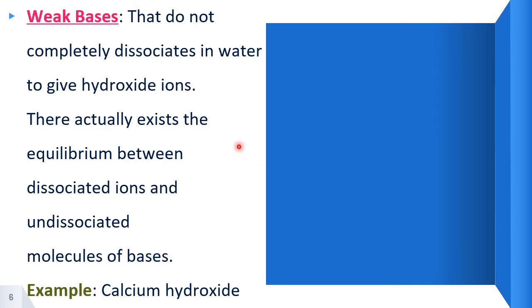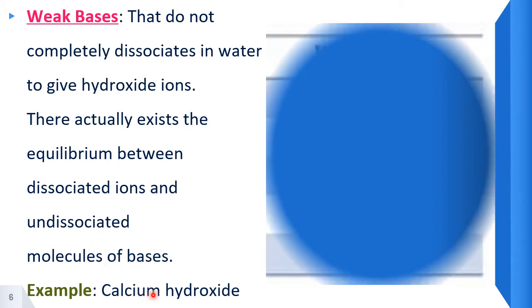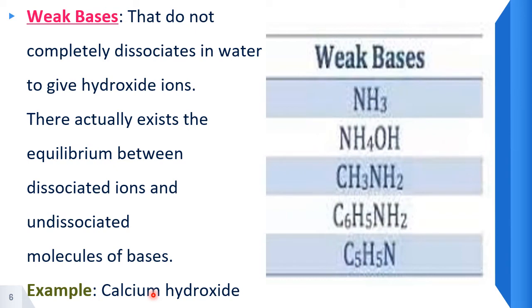Weak bases dissociate to give hydroxide ions not so easily. Therefore, there is equilibrium between the dissociated and the undissociated. An example is calcium hydroxide. Actually, calcium hydroxide will give easily, so let us not take this example. Take this example: ammonium hydroxide. In this place, we will take this example. Ammonium hydroxide gives OH minus ion with a lot of difficulty.